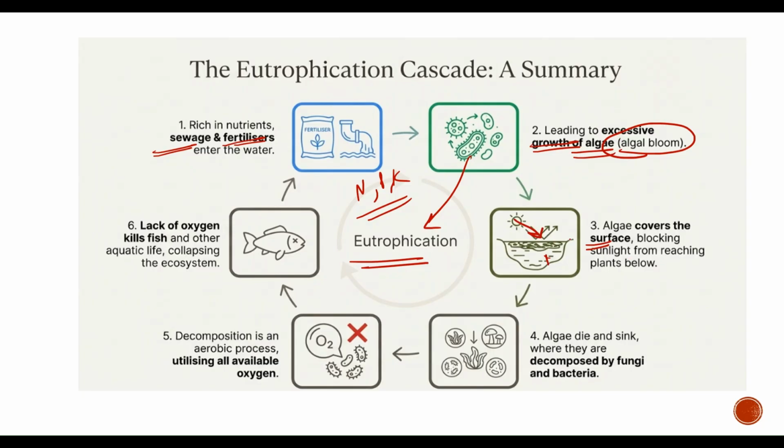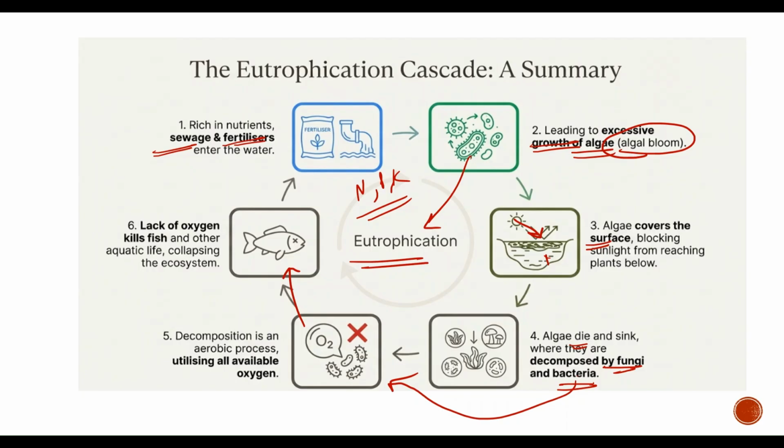Plants can't grow. There will be no release of oxygen. Algae die and they are decomposed by fungi and bacteria. Fungi and bacteria utilize the remaining oxygen, whatever is present in the water body. No oxygen is left for the fish. Fish will die, and the cycle continues. So that is eutrophication.